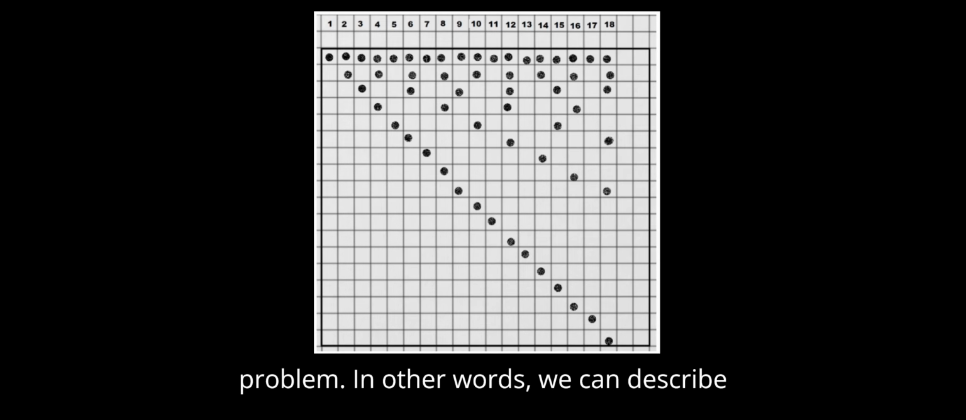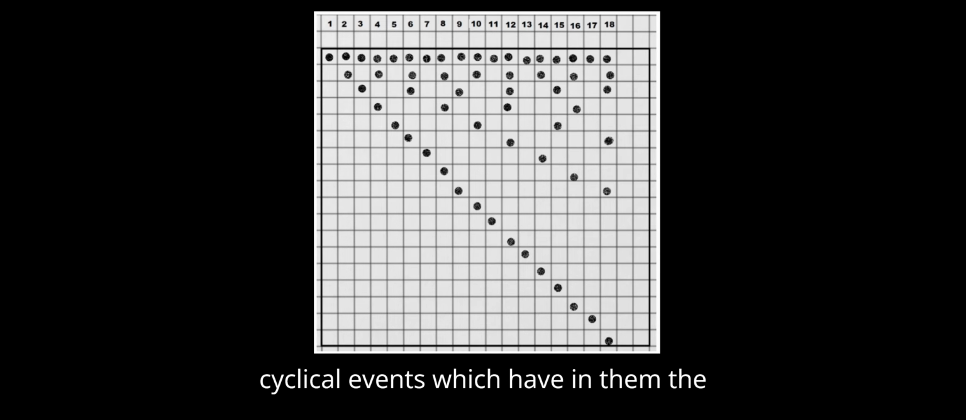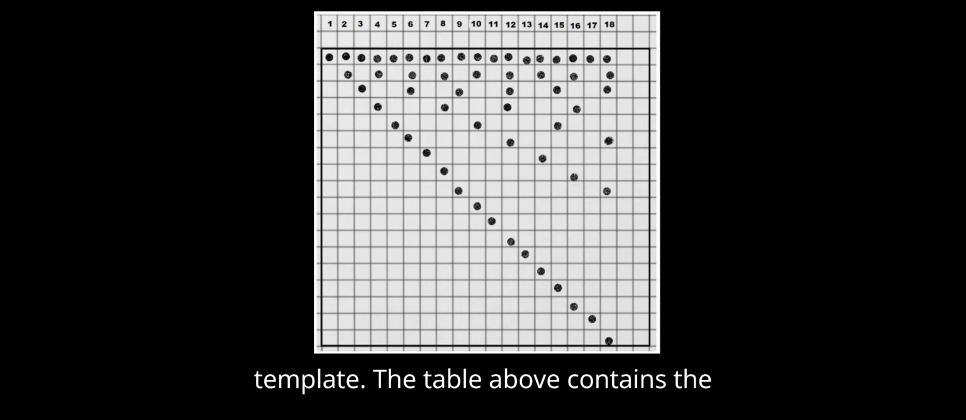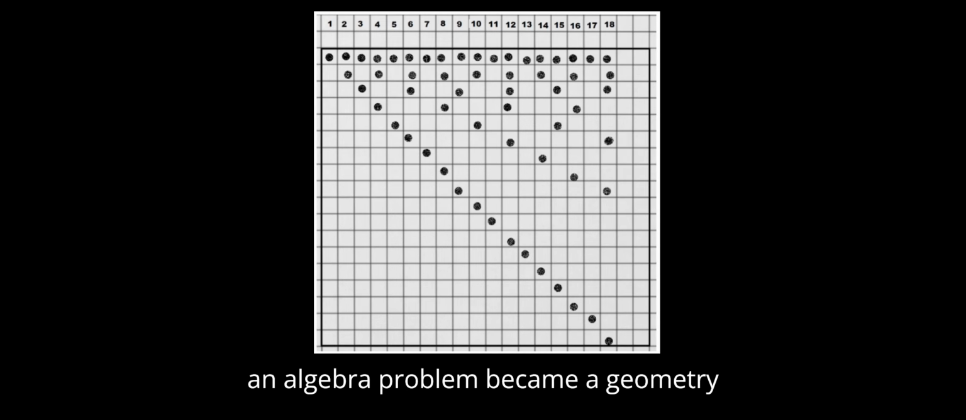In other words, we can describe a whole series of possible natural cyclical events, which have in them the matrix of geometry, which will give us the solution of the positioning of the prime numbers on the string of natural numbers. We can have a table of finding prime numbers, in which there is practically no number. This table has been referred to by the author as a template. The table above contains the left ends of the line segments that represent the numbers. This is the matrix for finding prime numbers and all divisors of natural integers. This is how an algebra problem became a geometry problem and turned into an inflexible mold.